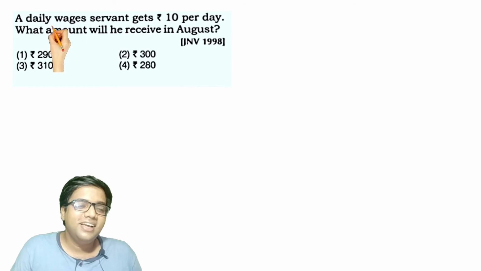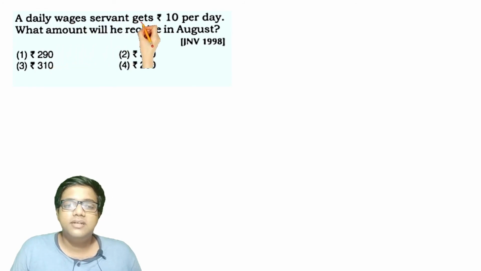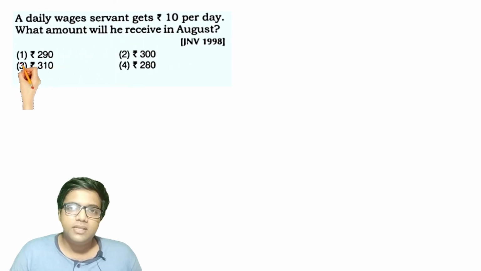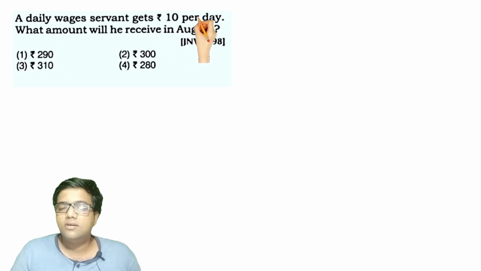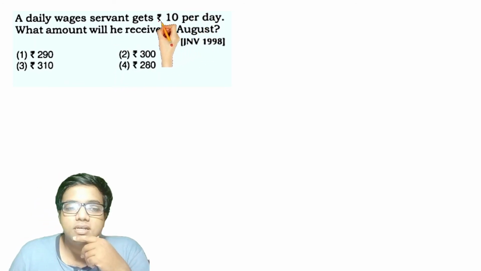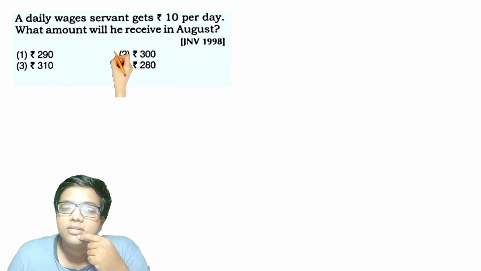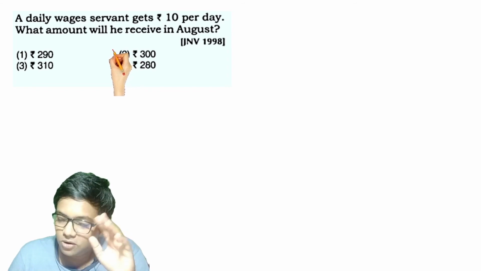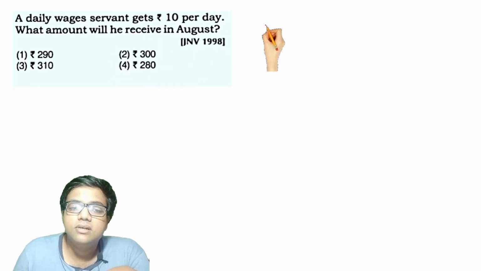Alright. A daily wages servant gets 10 rupees per day. What amount will he receive in the month of August? So how many days are there in the month of August? You need to know that.